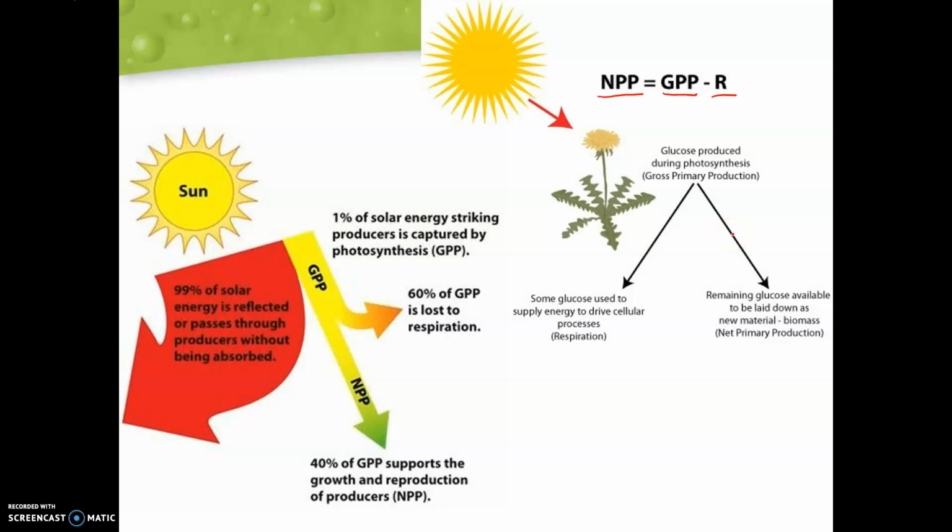And what you have left is going to be your net primary production. So again, taking a look over here, our solar power here is creating this gross. We're going to see some of it is lost to respiration, and 40% is going to go to our net primary production. So those are just some different things to help you start defining biomes.